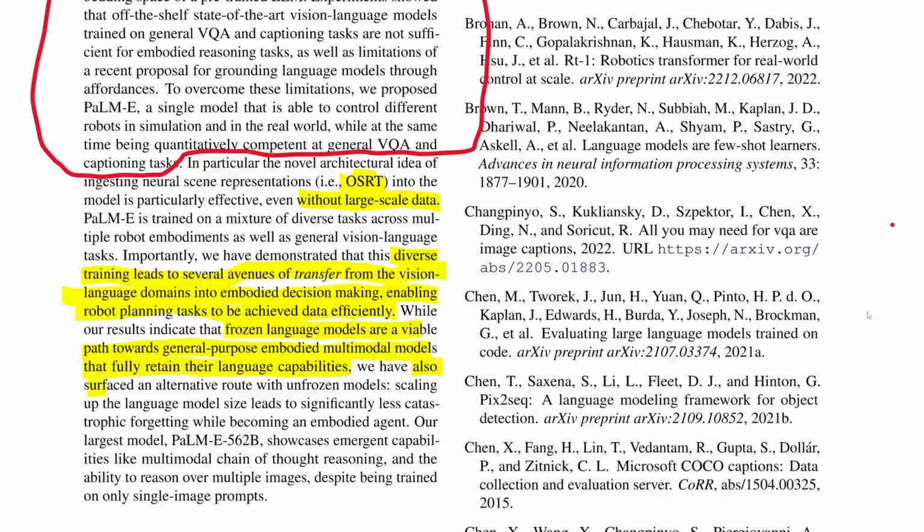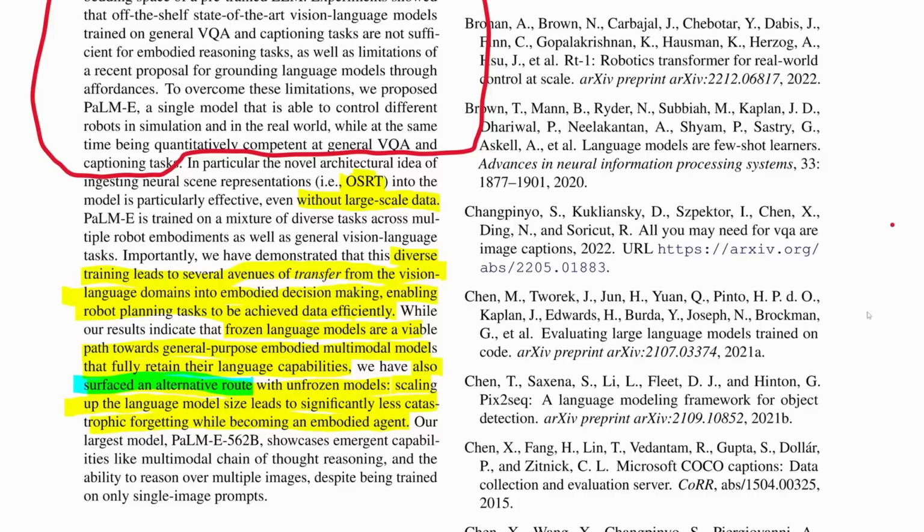And they say they have also surfaced an alternative route with unfrozen models. Scaling up the language model size leads to significantly less catastrophic forgetting, while becoming an embodied agent. So this is what we were just looking at, right? This idea of having less catastrophic forgetting. That being said, here they say they surfaced an alternative route.